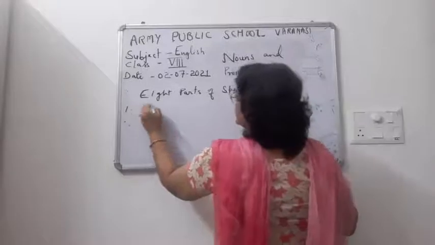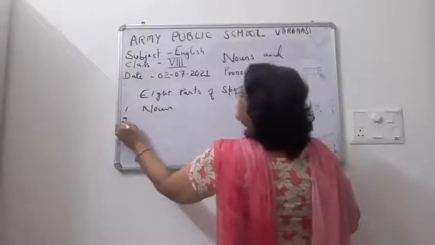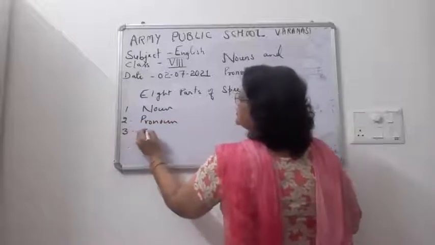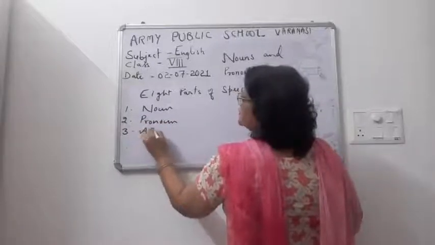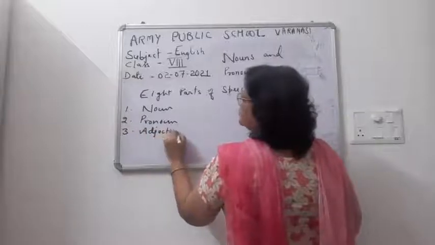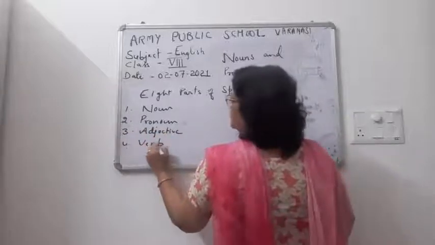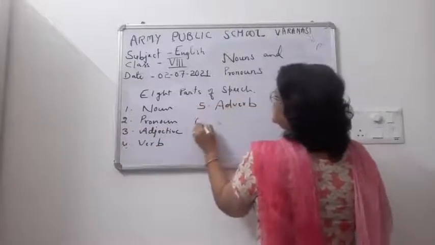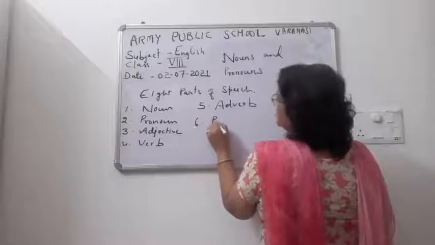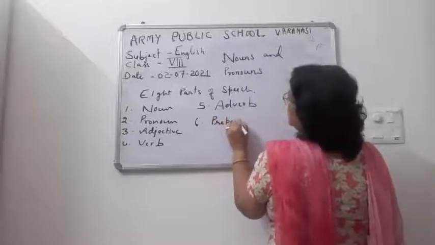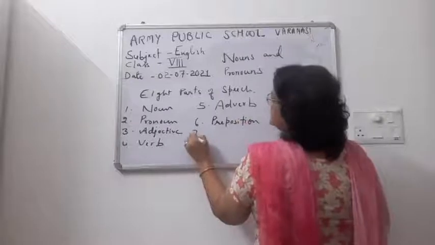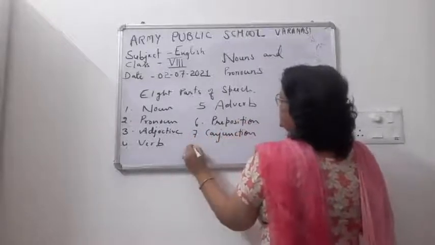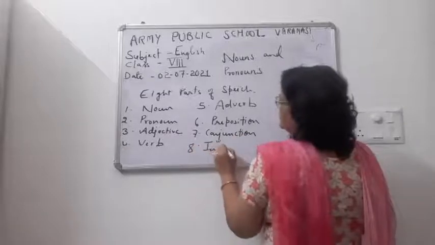First is noun, second is pronoun, third is adjective, fourth is verb, fifth is adverb, sixth is preposition, seventh is conjunction, and eighth is interjection.